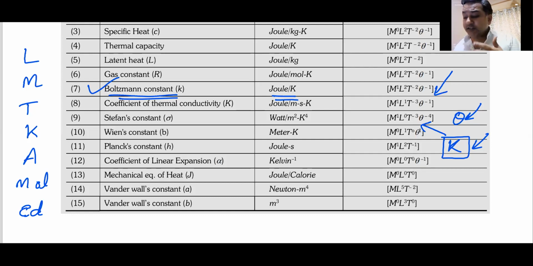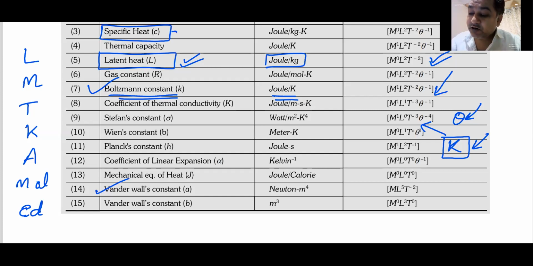So can you go through all this? You might not know what is van der Waals constant A. I understand it. Just go through them. Latent heat, I think chemistry sir has taken this quantity of latent heat. So now you know its unit, and now you also know its dimension. So beta, in the next class, you can surprise him. Sir, we know the dimension and unit of latent heat. Specific heat also he was talking about. You can now tell him that we know this quantity, we know its unit, and we know its dimensions.